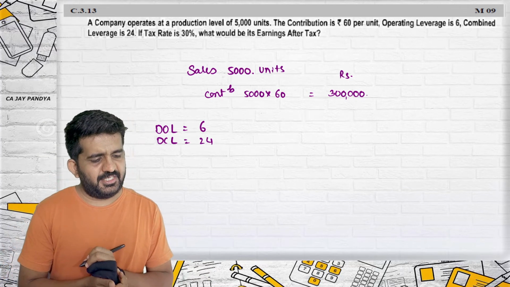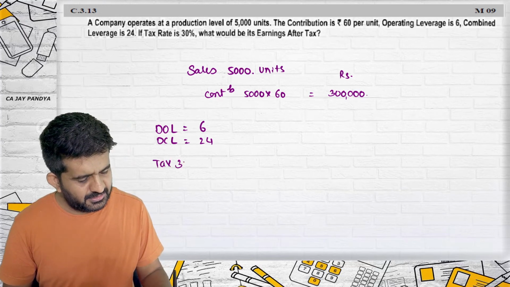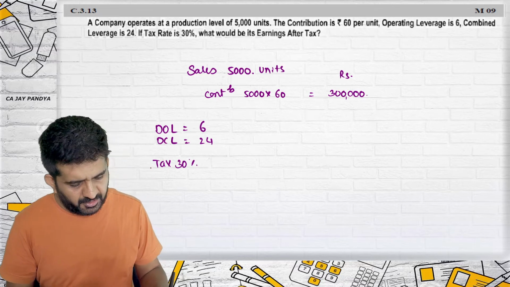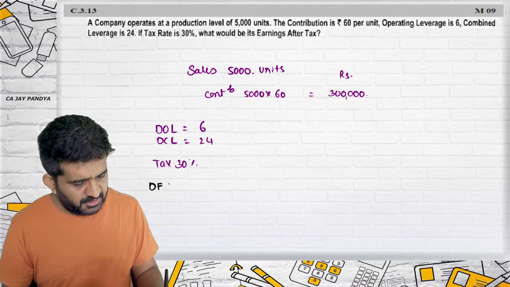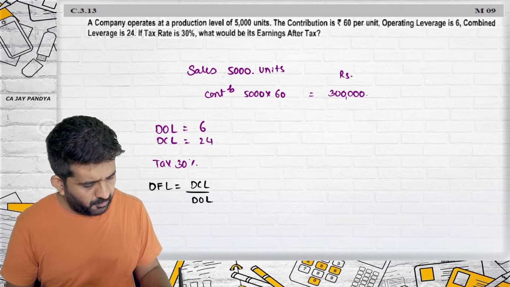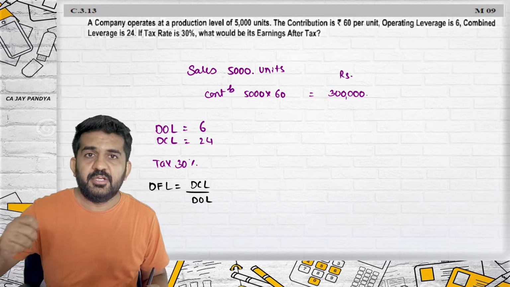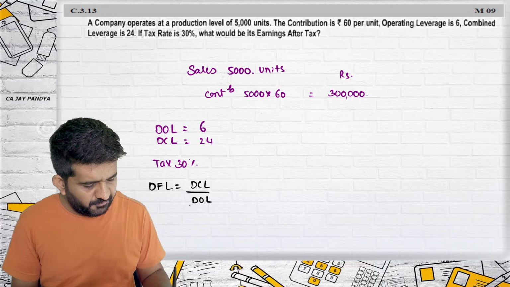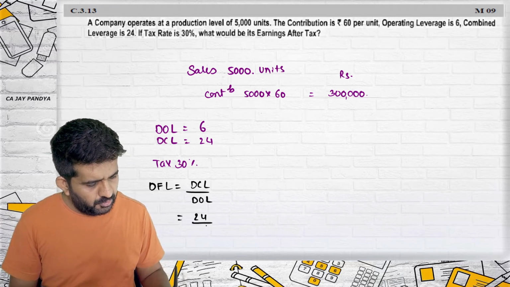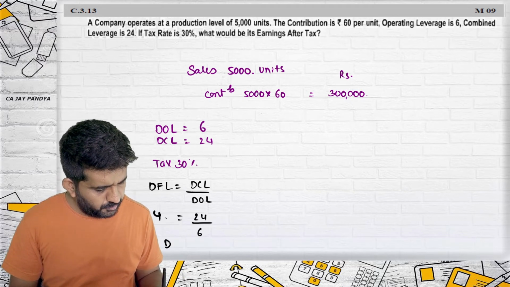If the tax rate is 30%, what would be EAT? Tax is 30%. We need to find out EAT. We can find out the degree of financial leverage easily. Degree of financial leverage is equal to degree of combined leverage divided by degree of operating leverage, from the formula degree of combined leverage is equal to degree of operating leverage multiplied by degree of financial leverage. Combined leverage is 24, operating leverage is 6, so degree of financial leverage will be 4.